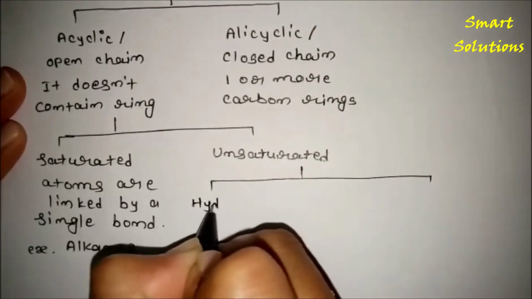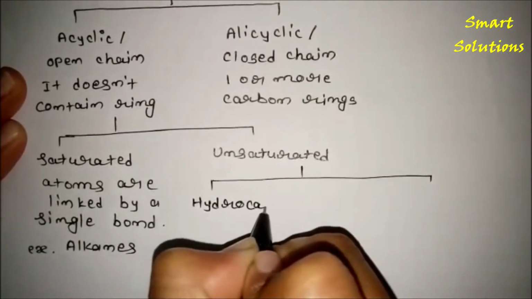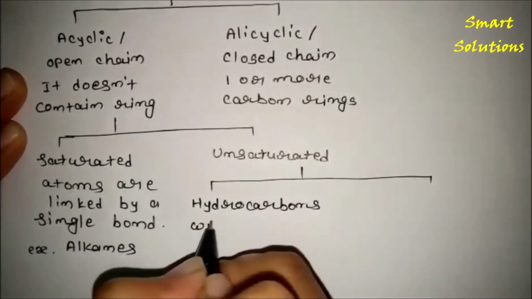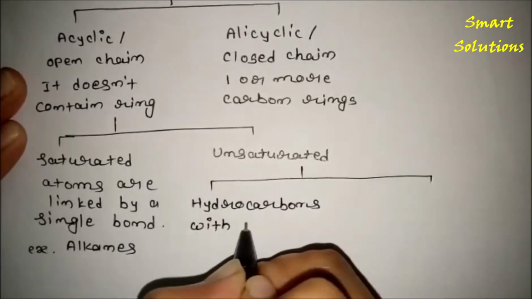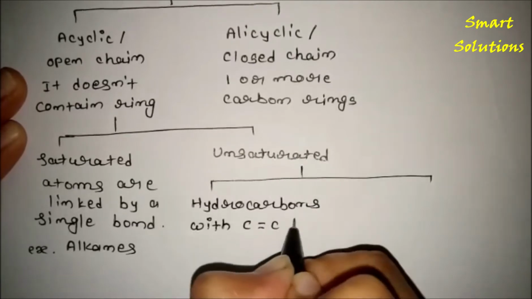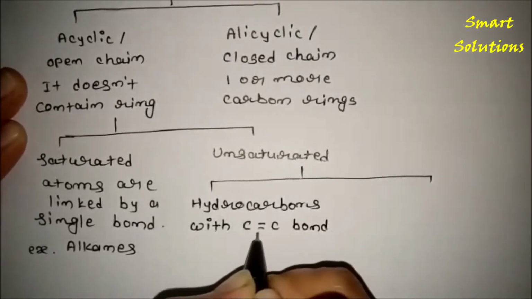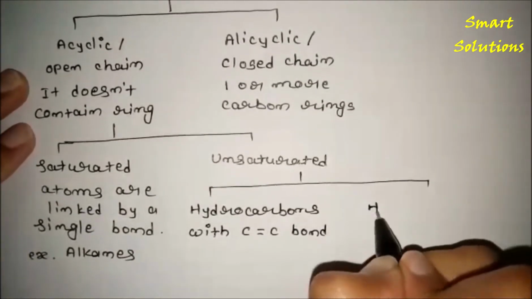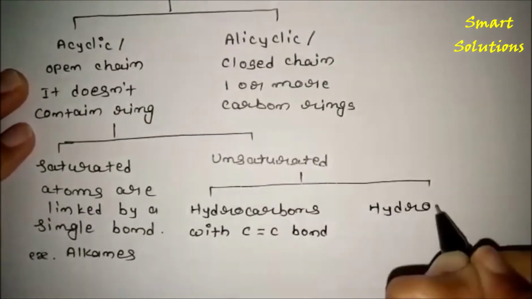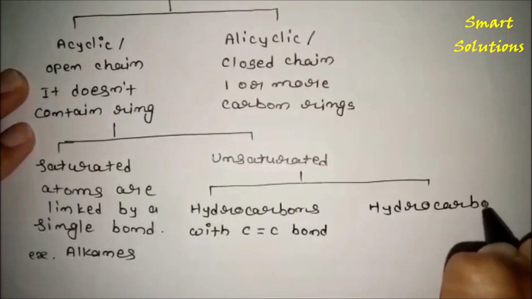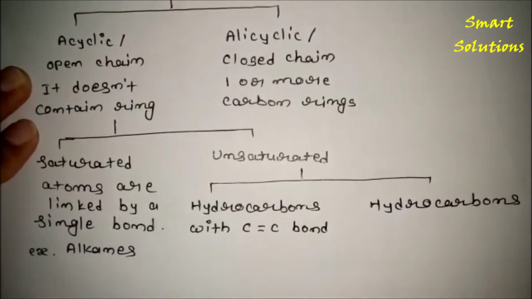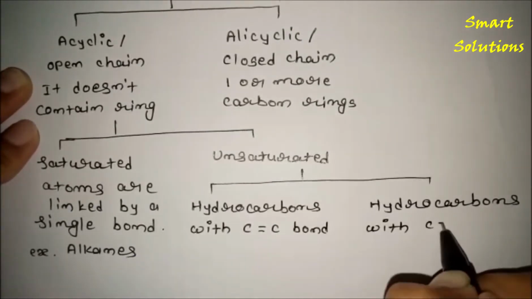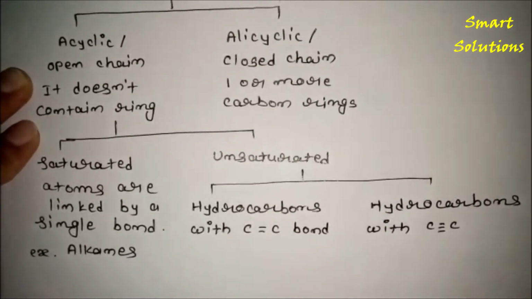Unsaturated hydrocarbons are again divided into hydrocarbons with a carbon-carbon double bond, and second, hydrocarbons with a carbon-carbon triple bond.